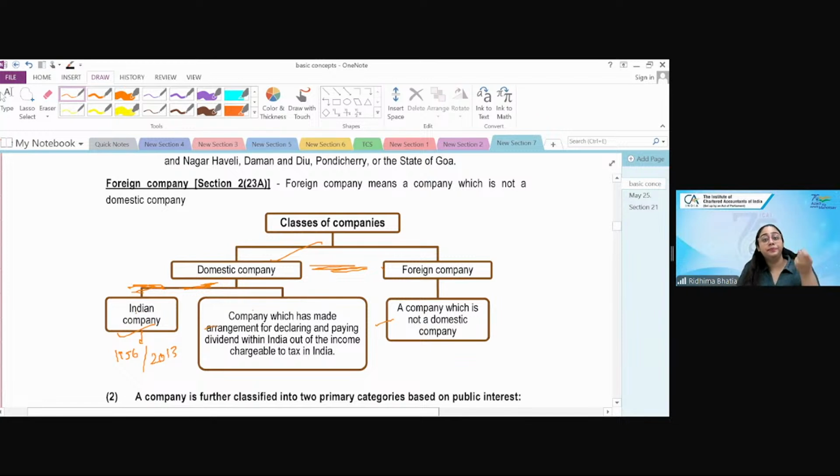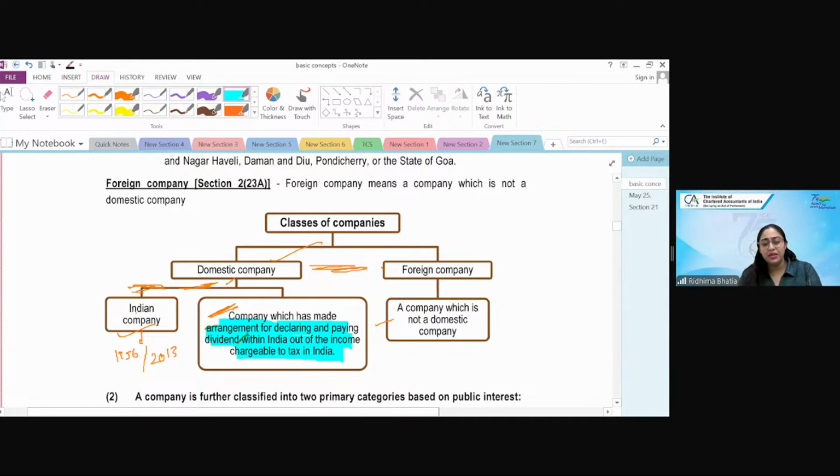In domestic company, a foreign company can be a domestic company if it makes arrangements for declaring and paying dividend within India out of the income chargeable to tax in India. Please listen carefully.